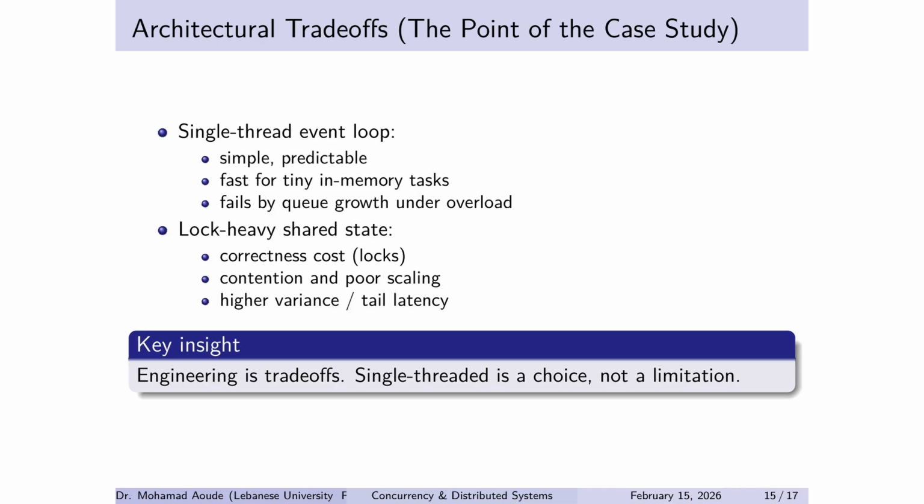This slide is the point of the whole case study. Event loop: simple, predictable, fast for tiny tasks, fails by queue growth. Lock-heavy shared state: correct, but scaling is limited, and tail latency grows. So here's the statement I want you to remember. Engineering is trade-offs. Single-threaded is a choice, not a limitation. Bad engineers choose models by ego. Good engineers choose models by workload.